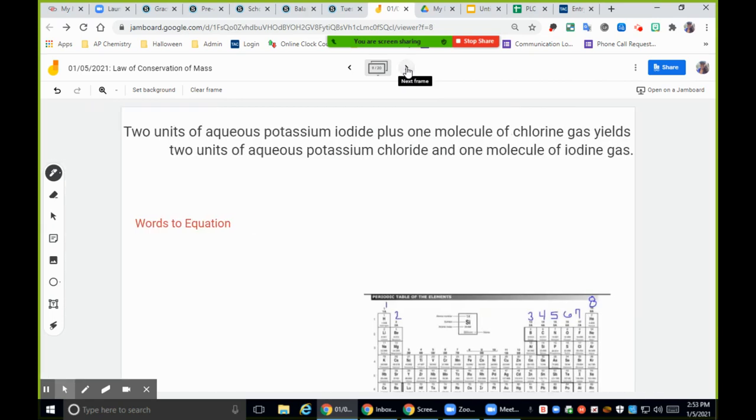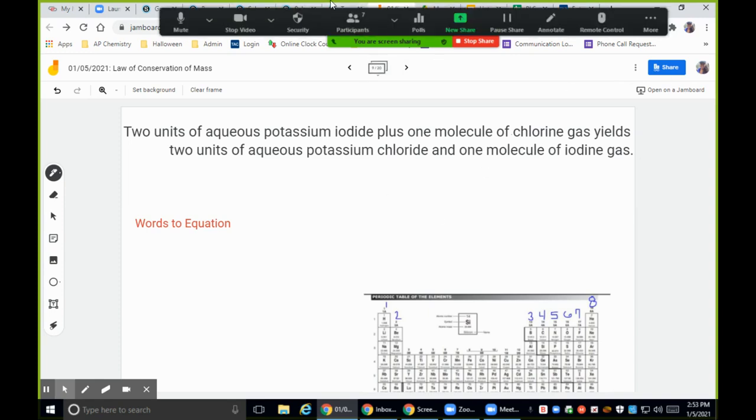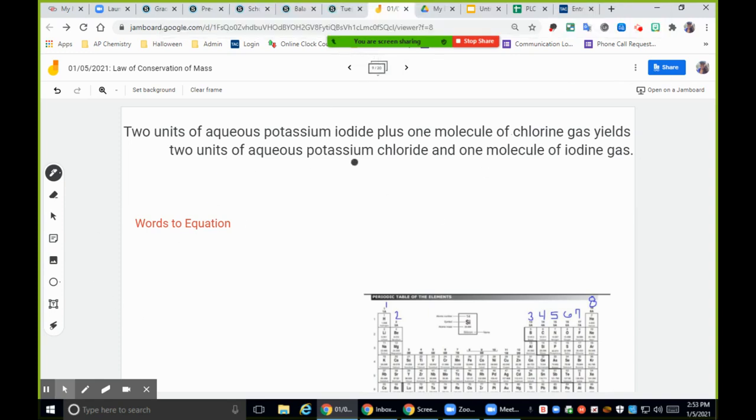I am seeing that most of you guys are not on this. So can you guys see it on your Zoom screen? Yeah. You're able to see it from up there? Oh, okay. All right. You guys at home, you doing okay? I don't know. I just know it's very tiny. That's why I'm sharing that on a Jamboard so that you guys can actually see a big screen of it.